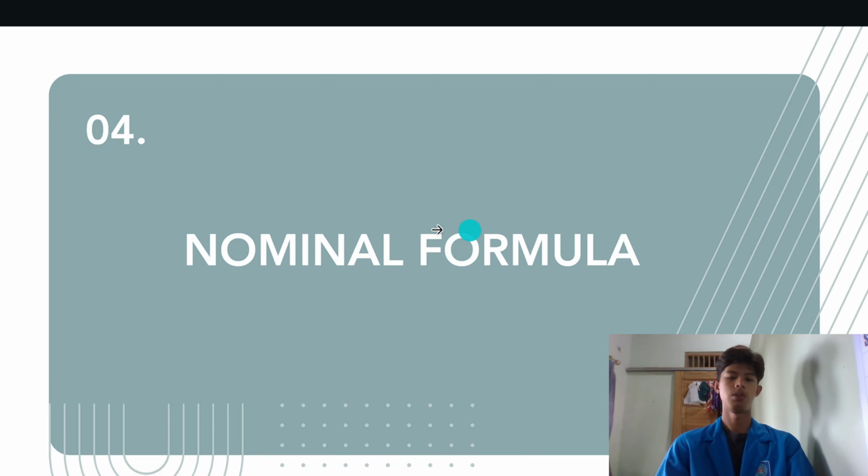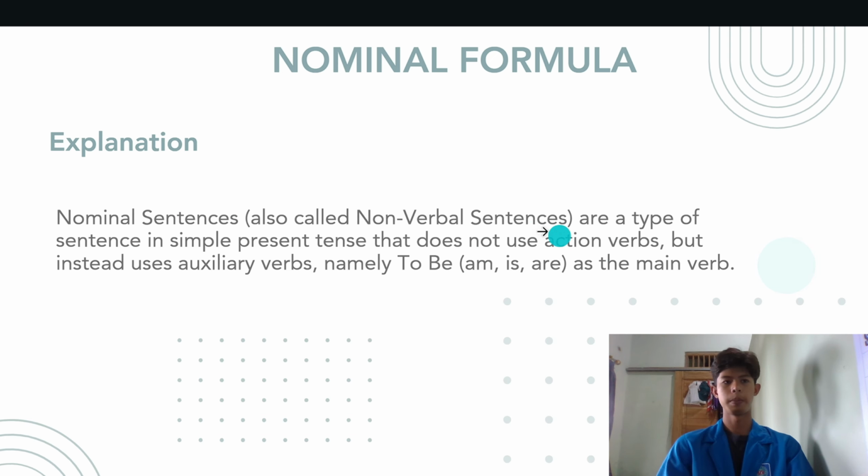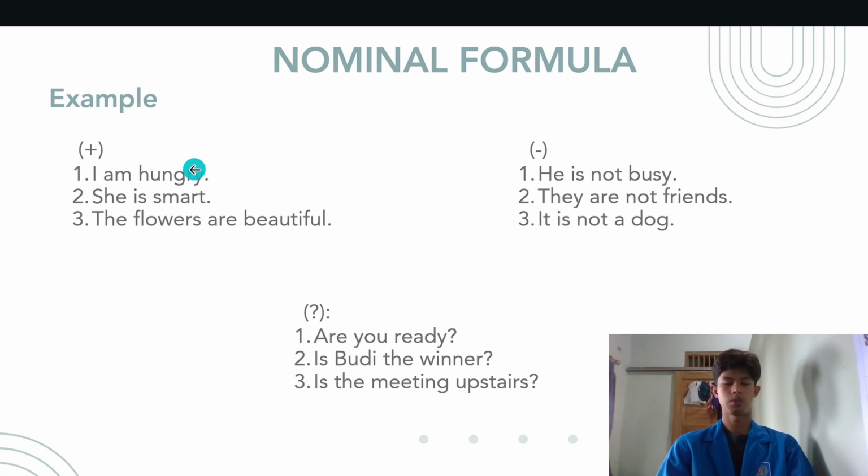Table of contents number four is the nominal formula. For the explanation, nominal sentences, also called nonverbal sentences, are a type of sentence in simple present tense that does not use an action verb but instead uses an auxiliary verb, namely to be, as the main verb. Here are the examples. For the positive sentences: I am hungry, she is smart, and the flowers are beautiful.